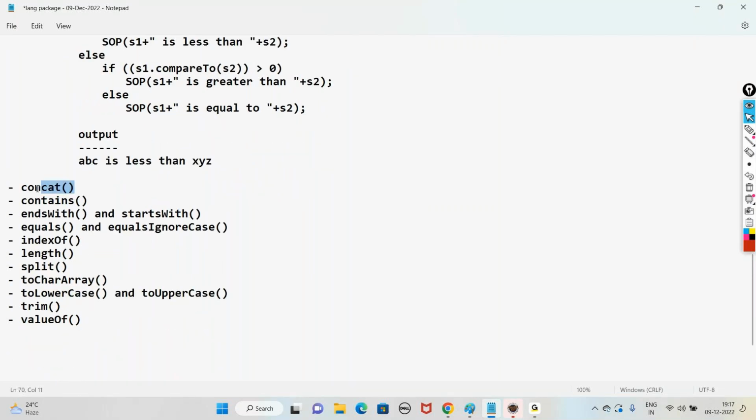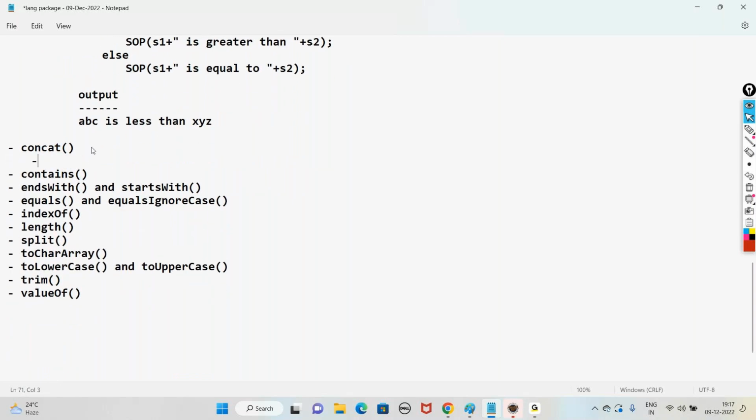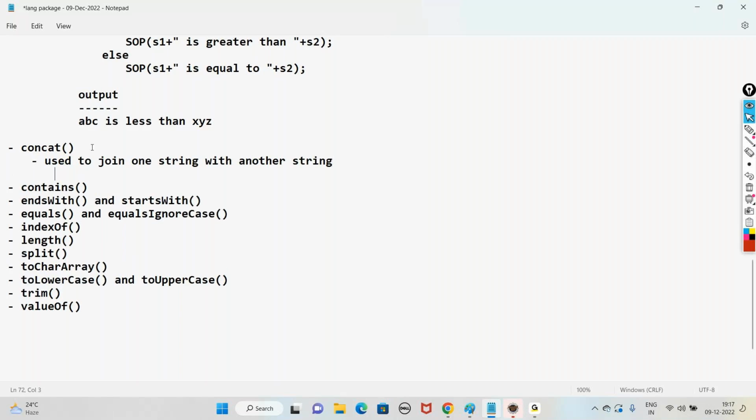The next one, concat. The concat method is used to join one string with another string. So join means concat.